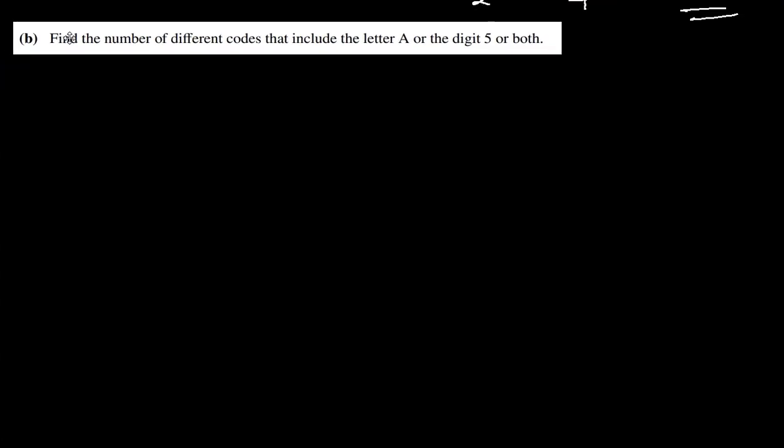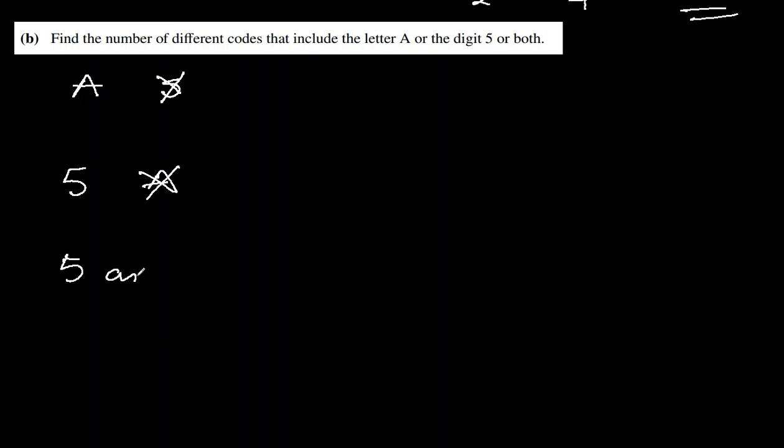Next is this. Find the number of different codes that include letter A or digit 5 or both. So there are 3 possibilities. When letter A is there but digit 5 is not there. Digit 5 is there but letter A is not there. And then 5 and A both are present. Let's focus on this one first.